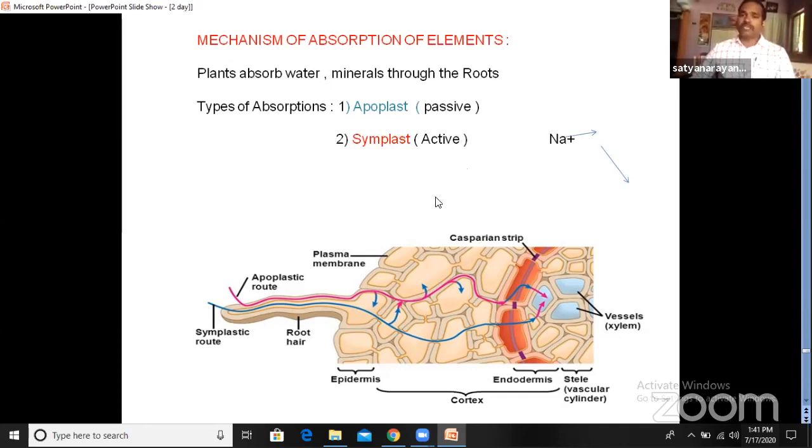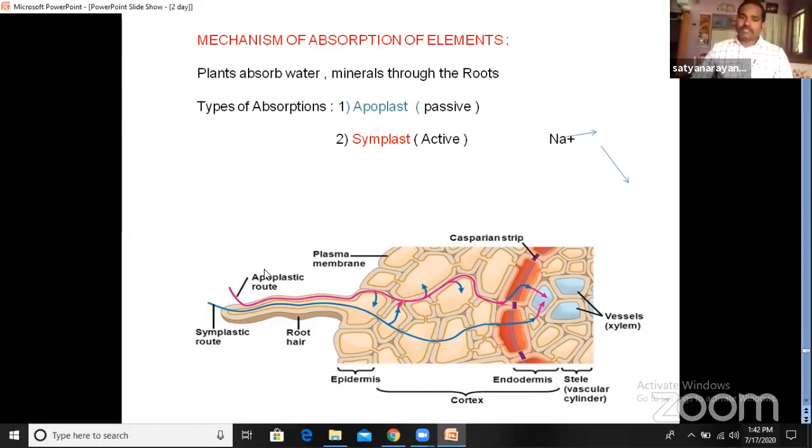If we see the structure of the TS of the root, we can find many cells, and between the cells we can find a gap. It is called intercellular space, meaning the gap between two cells. If the water molecules and minerals pass through these intercellular spaces, they do not cross any membrane.